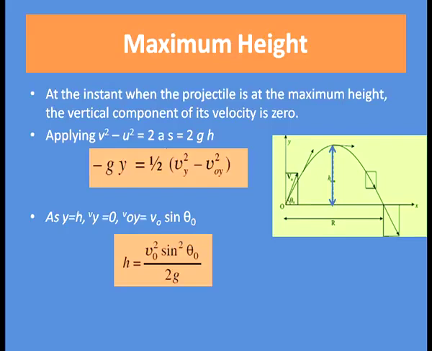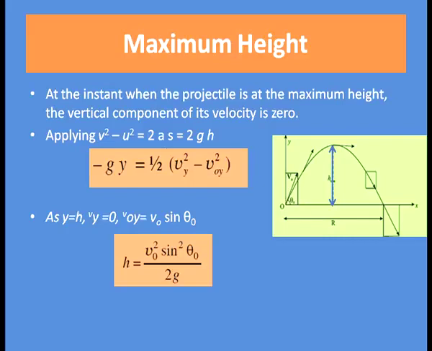We have seen that the velocity of a projectile along the vertical direction goes on decreasing when it is moving upward due to the acceleration due to gravity, and at a certain point it becomes 0. Up to that point only, the projectile moves in the upward direction. After that it gradually comes downward. So, that is the maximum height covered. Now, let us calculate the maximum height.